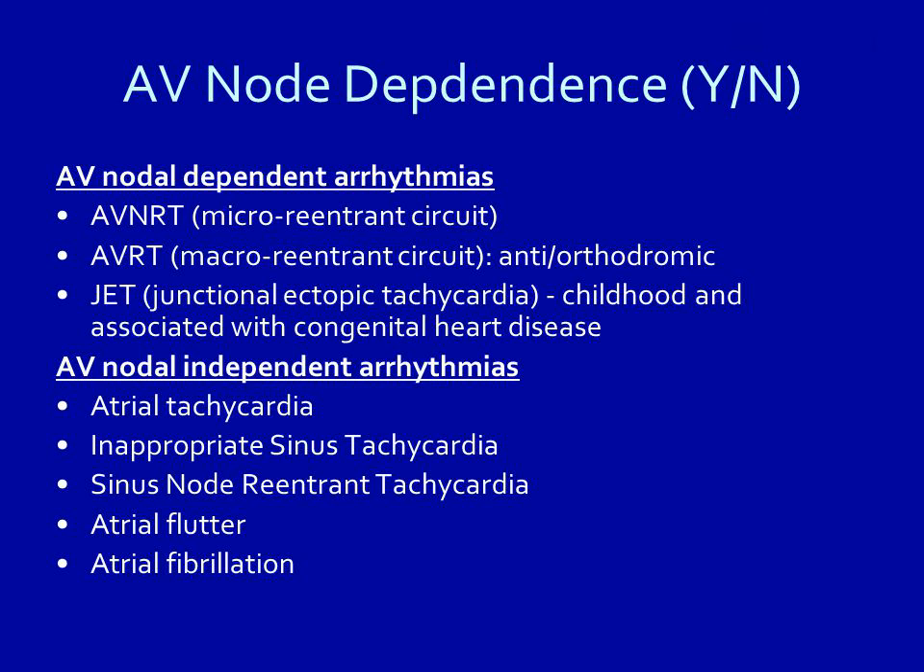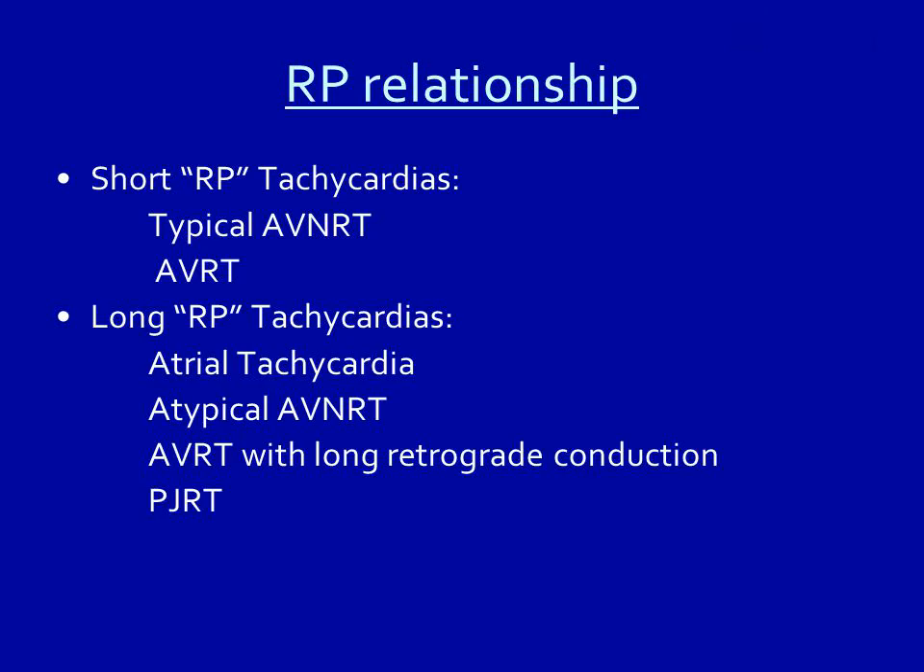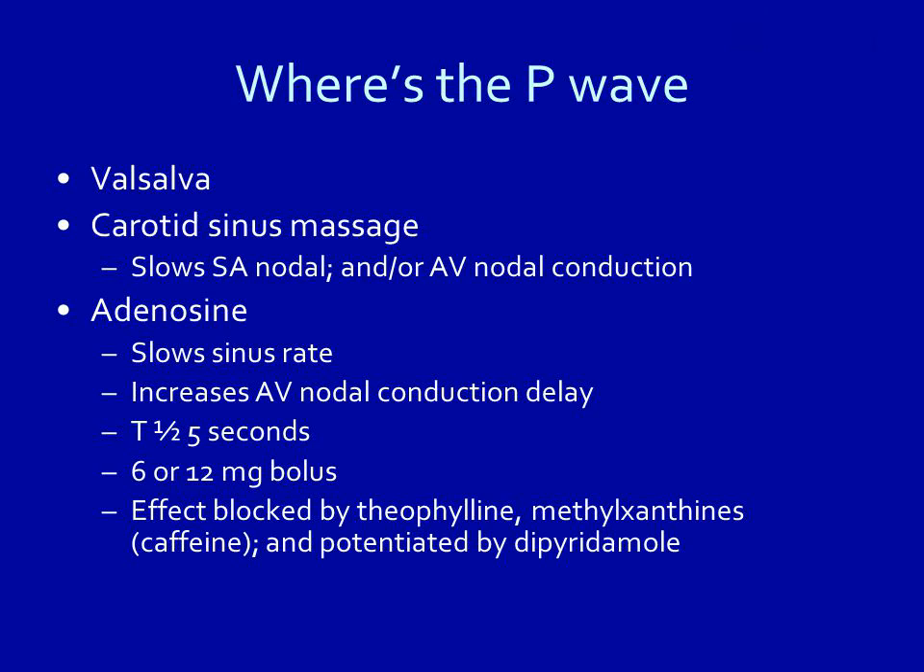Atrial flutter. Atrial fibrillation. RP relationship: short RP tachycardias are typical of AVNRT and AVRT. Long RP tachycardias: atrial tachycardia, atypical AVNRT, AVRT with slow retrograde conduction, PJRT. Where's the P wave?